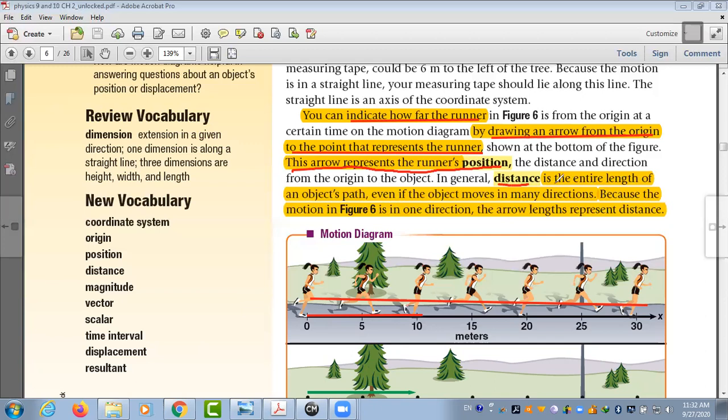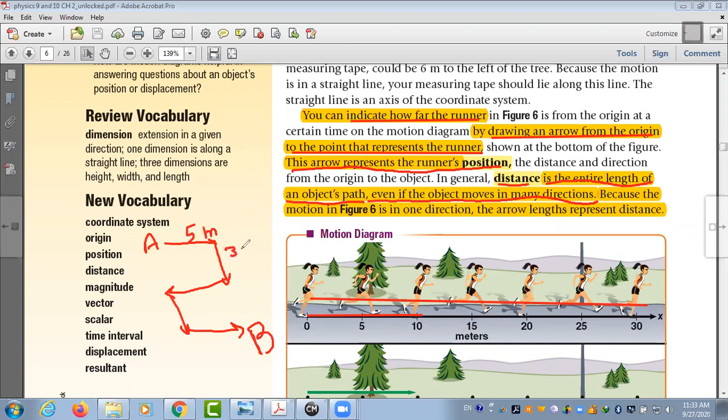We have another term, which is called distance. We said distance is the entire length of an object's path, even if the object moves in many directions. If I have point A and the object moved in this direction, then this one, then moved left, then came back here, and then came back to reach point B, and this is 5 meters, this one is 3 meters, this one is 4 meters, this one is 4 meters, and this one is 5 meters.